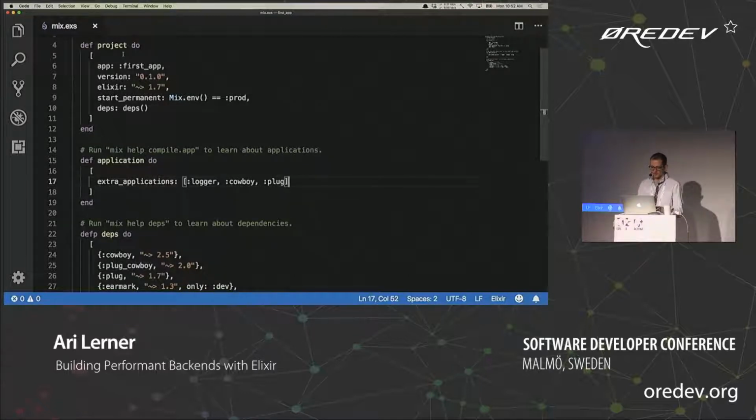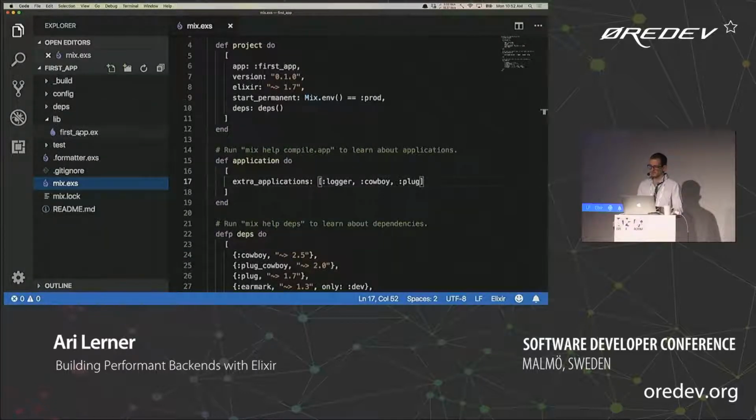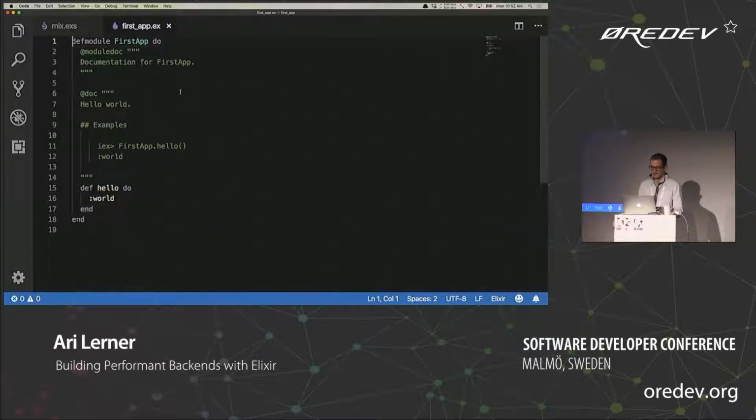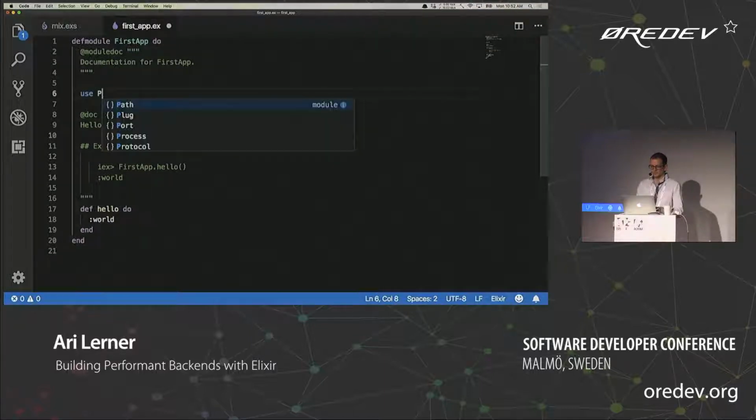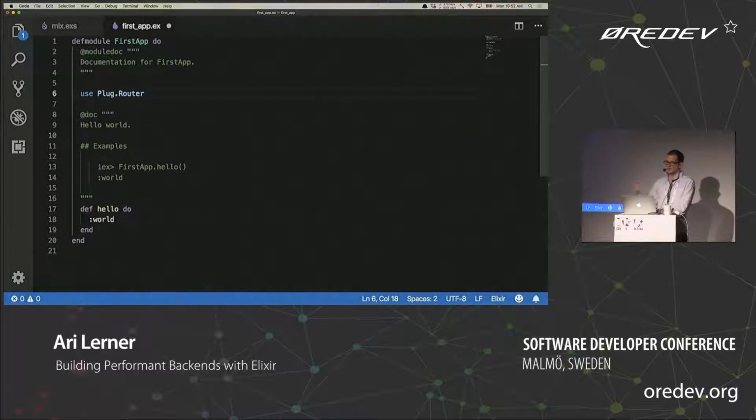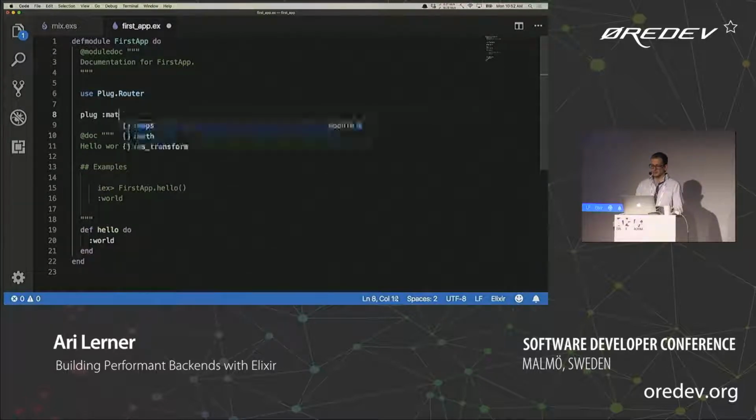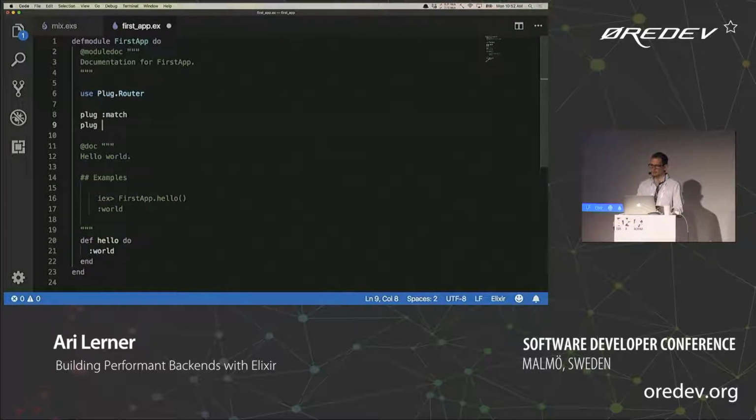Let's open up in our first application our library file, our first app library file. And let's say that we want to use the plug router. This is a behavior. This in Elixir, using the use keyword, implements behavior for this application. The behavior that we're using is the plug router behavior. We're also going to use a plug called match, and this does what you expect it does. It matches requests when they come in.